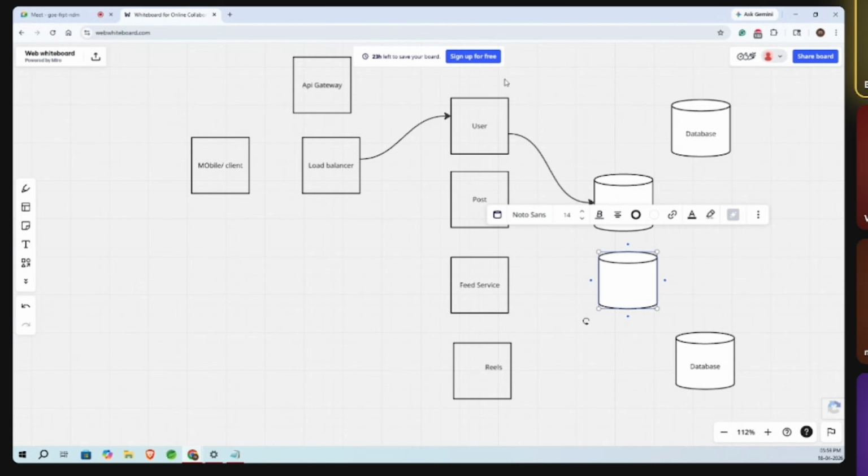Last 10 minutes got started. Yeah, okay, Mani, let's not focus on this database thing right now. Let's move on to the next part.